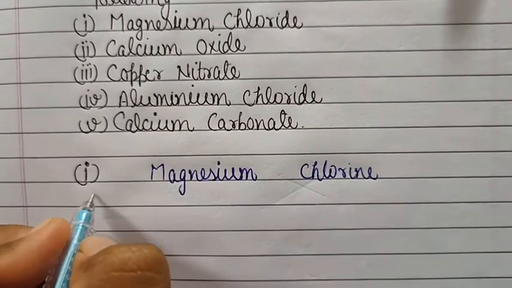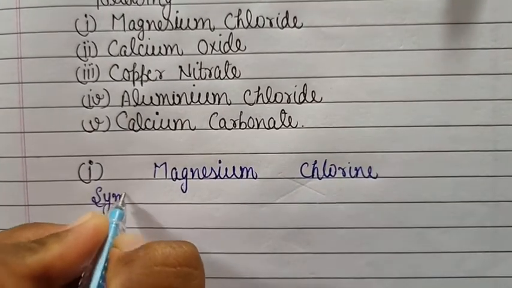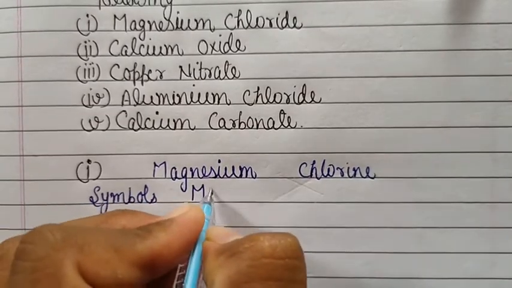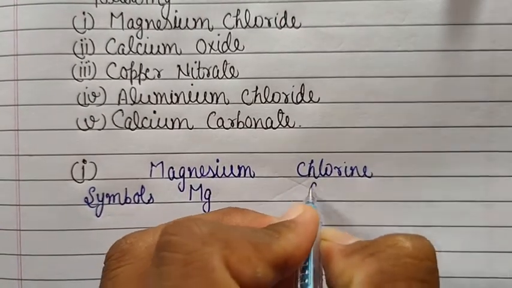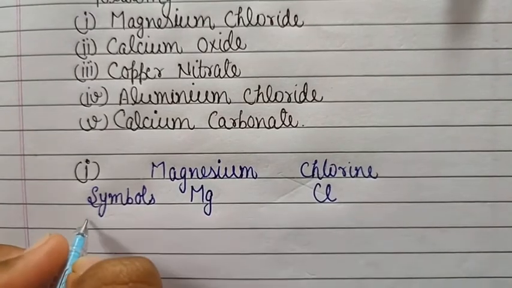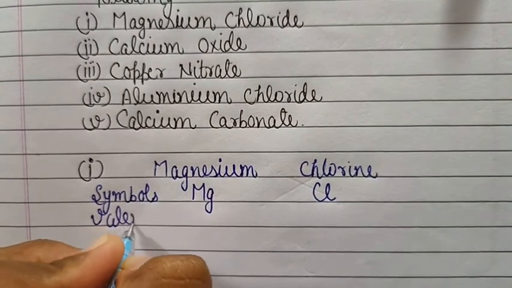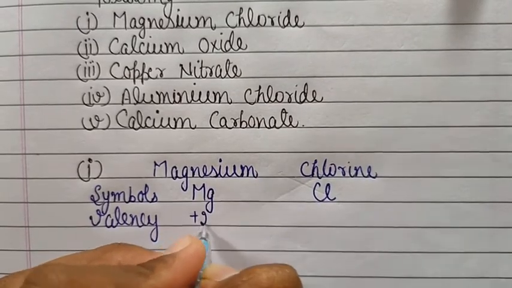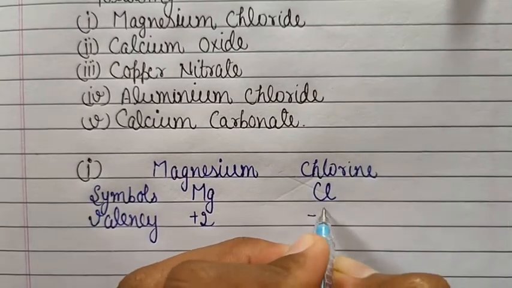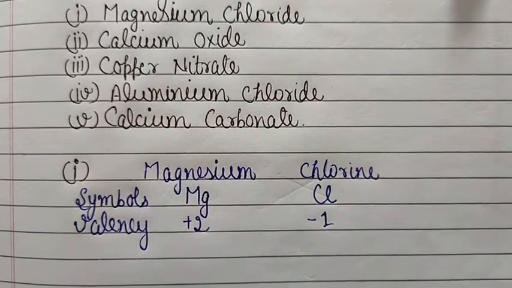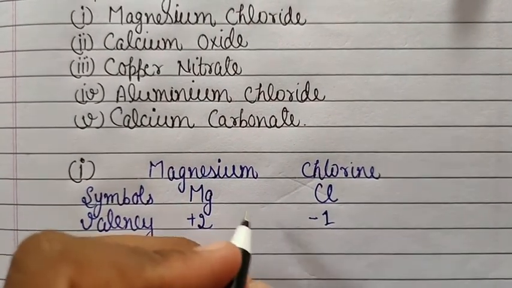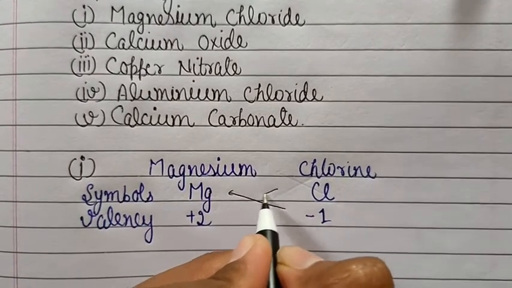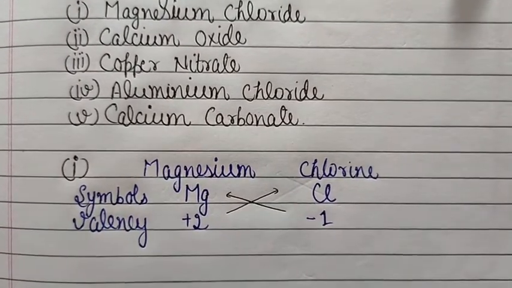Okay students, now we will write down their symbols. The symbol of magnesium is Mg, and what is the symbol of chlorine? Cl. And their valencies. What is the valency of magnesium? It is +2. And what is the valency of chlorine? -1. And what we used to do? We used to simply cross over their valencies. In this way we will cross over their valencies.